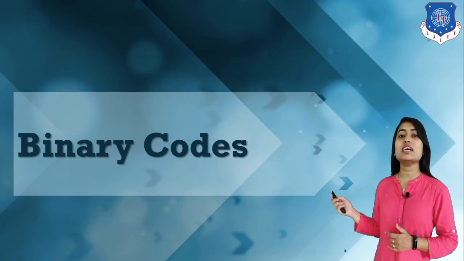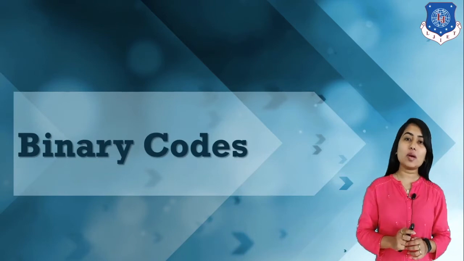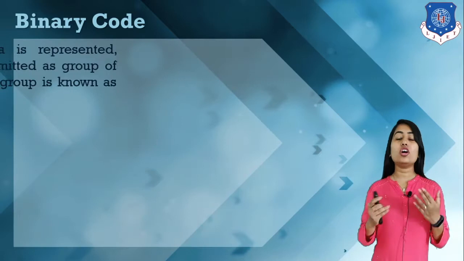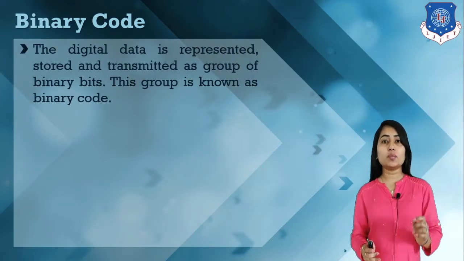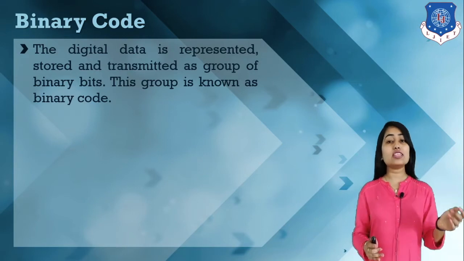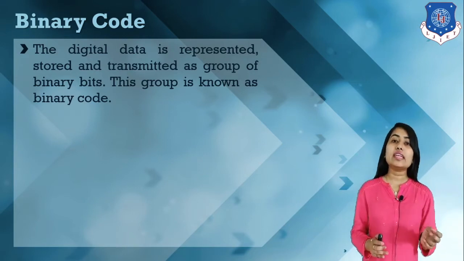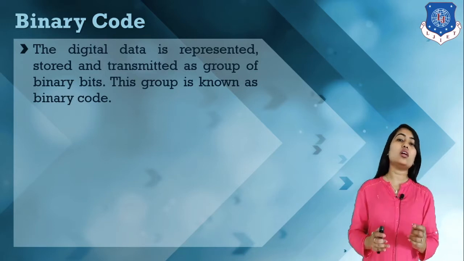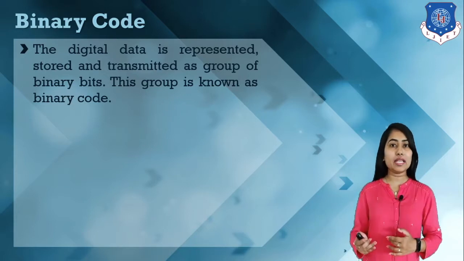Today we will discuss binary codes. Let's start with the definition of binary codes. In day-to-day life, or for a digital circuit, data is represented, stored and transmitted in the form of 0s and 1s.